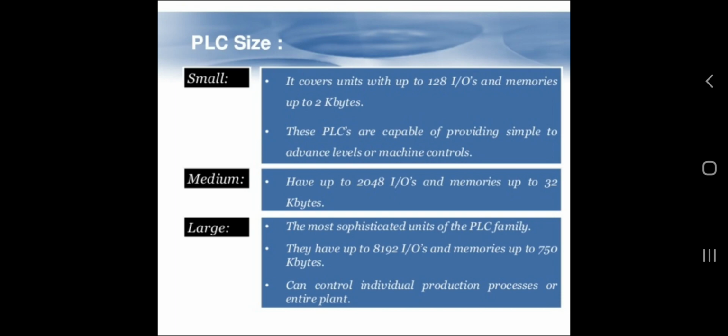Now also, many advanced and highly capable compact PLCs are available. I have referred this text from a book from 2013, so nowadays a variety of PLCs are available.